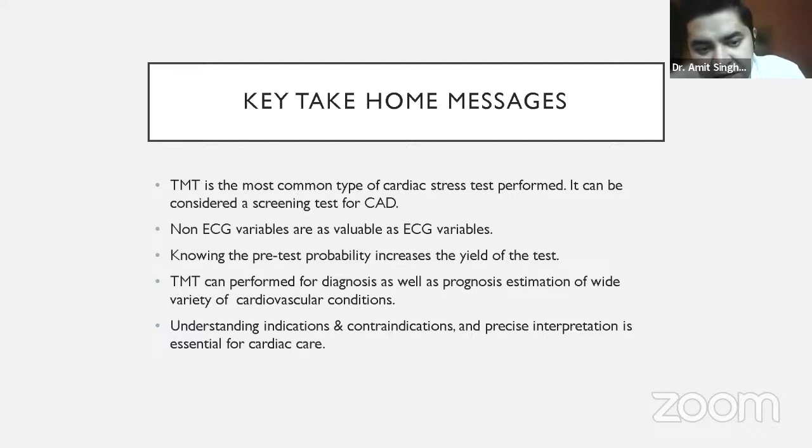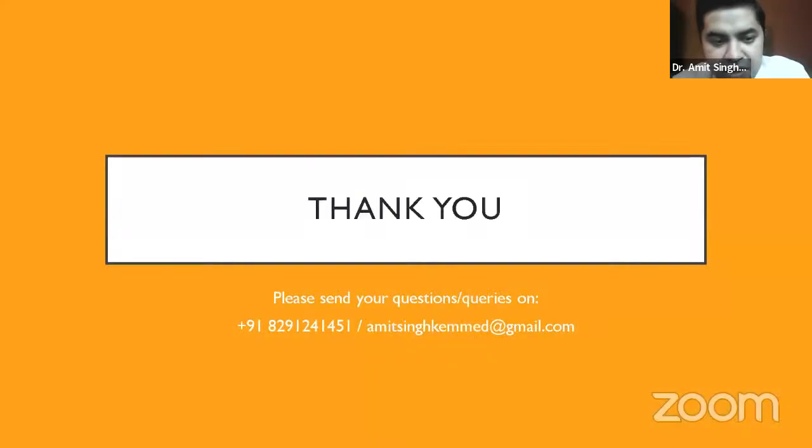Third thing is knowing the pretest probability increases the yield of the test. Patients who have intermediate probability should be sent for treadmill test. If the patient has low or very low probability, such patients might not be sent for treadmill test because their yield will be less and the reports will come negative. Fourth, treadmill test can be performed for diagnosis as well as prognosis estimation of a wide variety of cardiovascular diseases, and understanding the indications and contraindications as well as precise interpretation is essential for cardiac care.